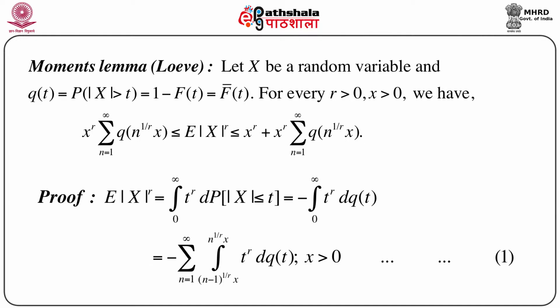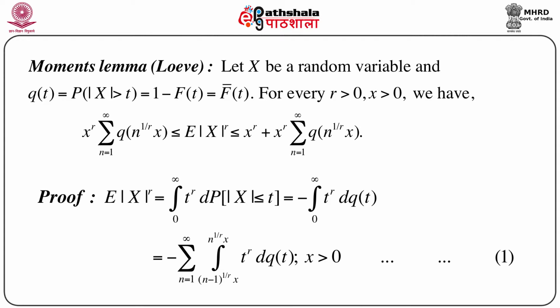The second important lemma in probability theory is known as the moments lemma, due to Loeve. Let us define a random variable x, and q(t) as the probability that modulus of x is greater than t, which equals 1 minus F(t), which is F bar (t). This is the standard notation.